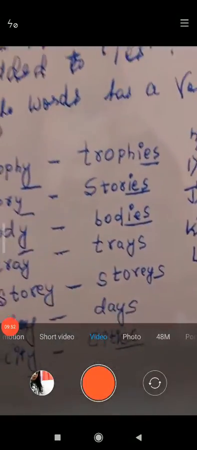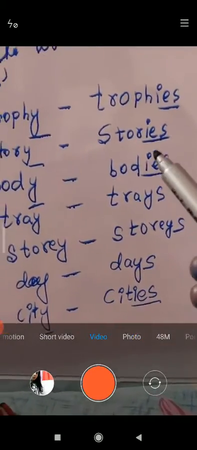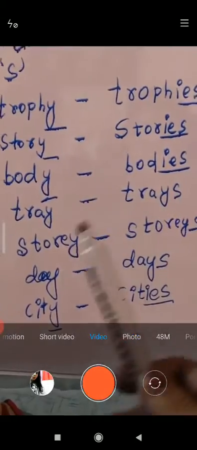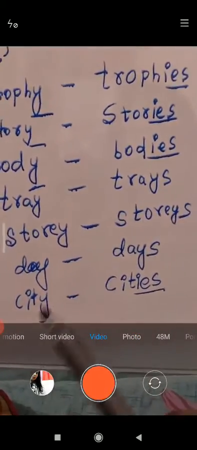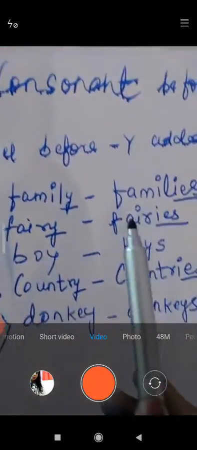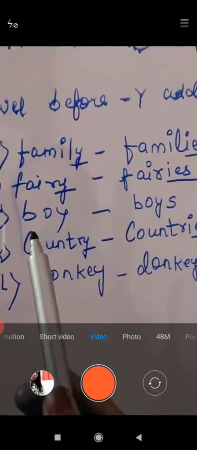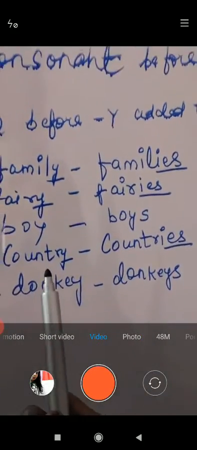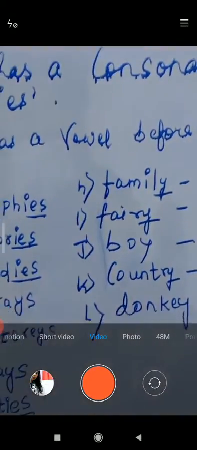Now these are the words given. Trophy becomes trophies. Story, stories. Body, bodies. Tray, trays. Storey, storeys. Day, days. City, cities. Family, families. Fairy, fairies. Boy, boys. Country, countries. Donkey, donkeys. Okay, these are the words given, children.